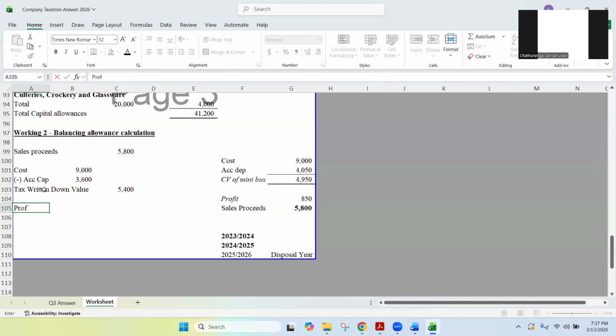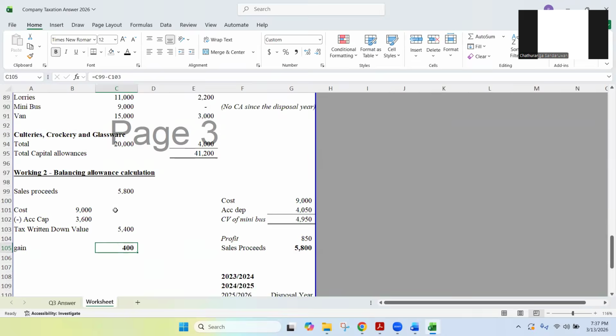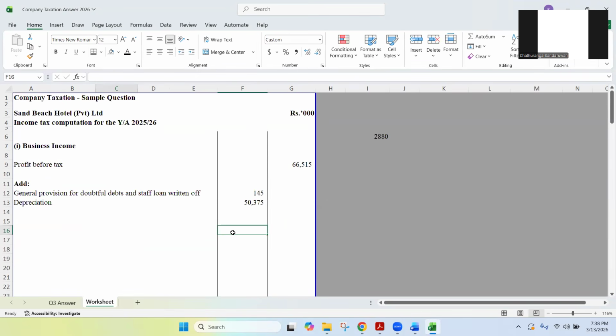How much is the profit? So they have sold actually 5,400 tax written down value minibus at a price of 5,800. In that case, tax profit, that means gain actually, is 5,800 minus 5,400, 400. That is the profit. This is the profit as per taxation principles. This profit actually you can calculate, you can take it. You can add this 400 as, you write it, balancing allowance.